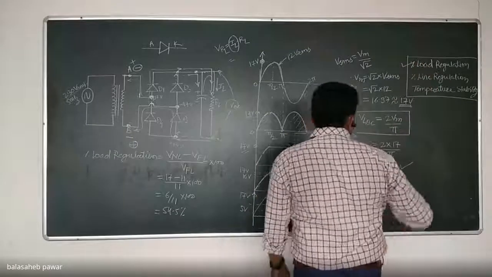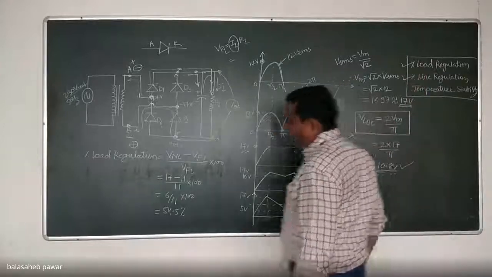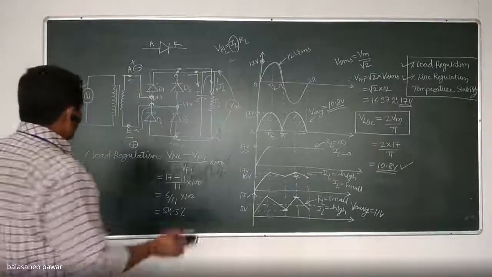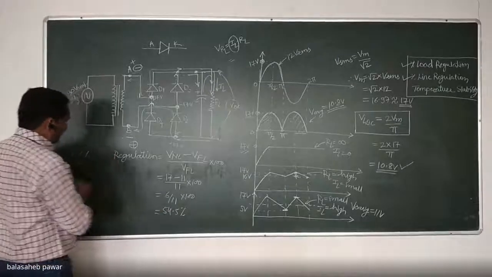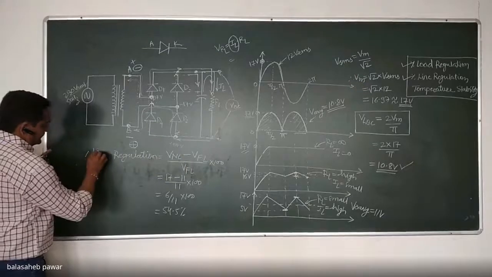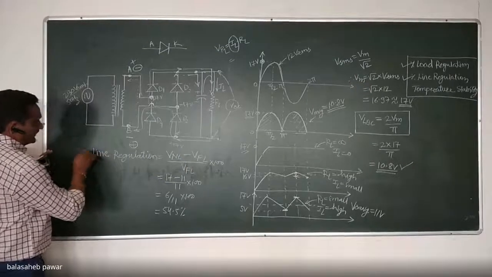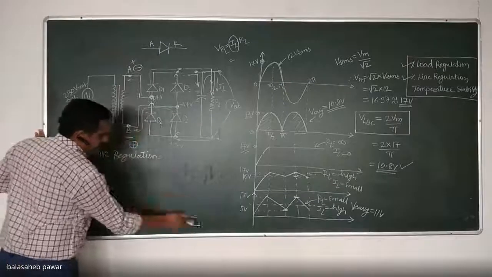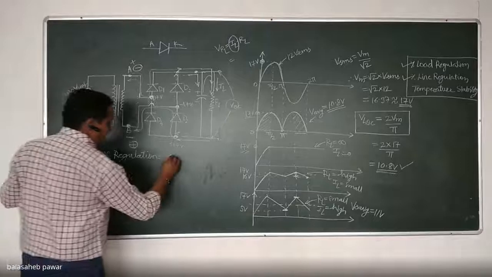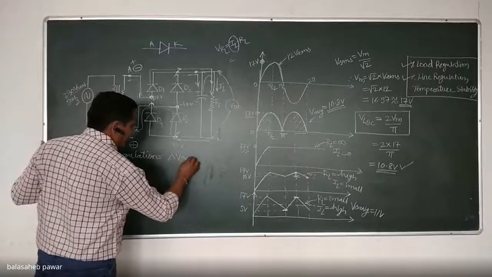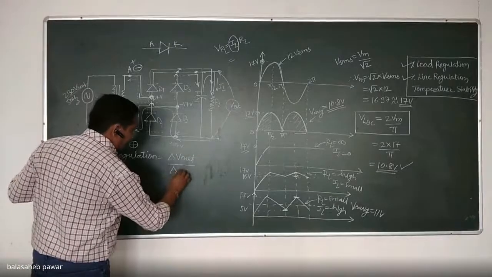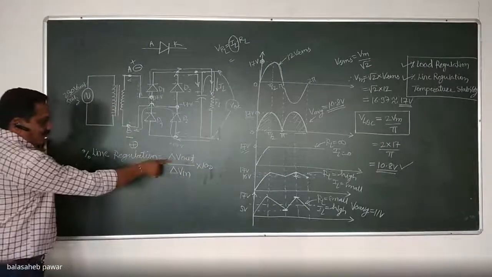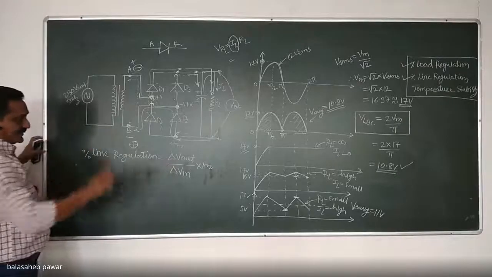Now I will switch to percentage line regulation. Have you heard about percentage line regulation? Do you know the formula for percentage line regulation? You might have heard it during your last year. So percentage line regulation, remember, is simply delta V out by delta V in into 100. That is, change in output voltage with respect to change in input voltage.